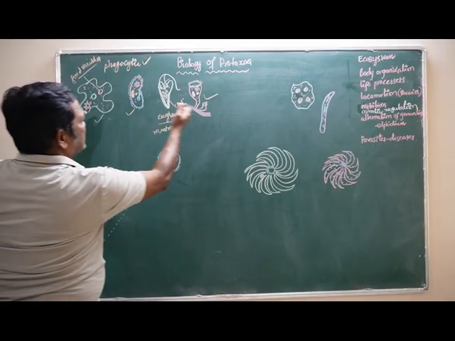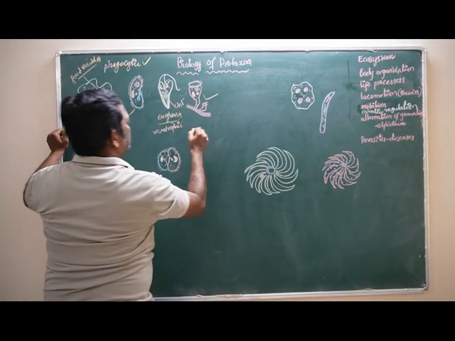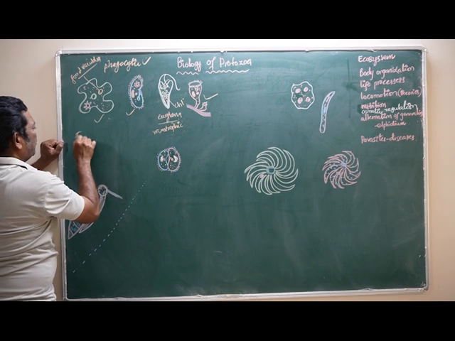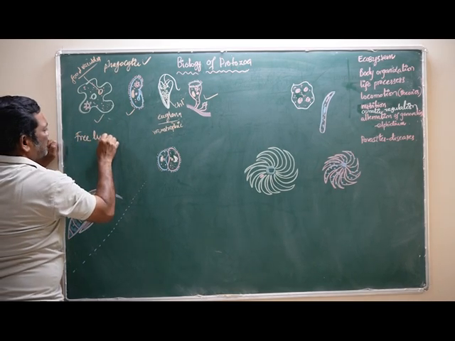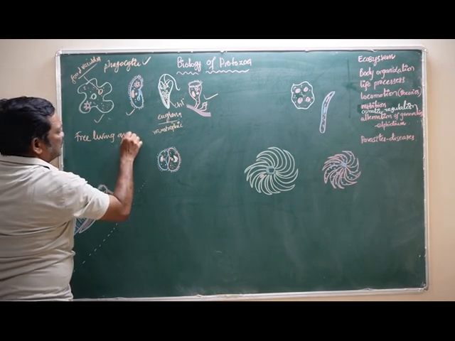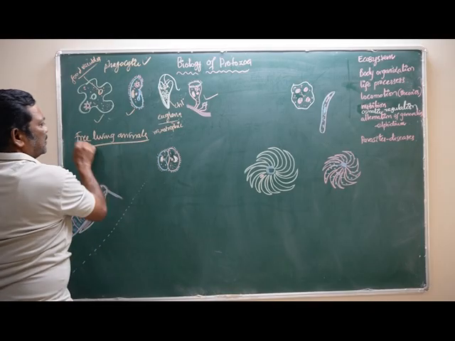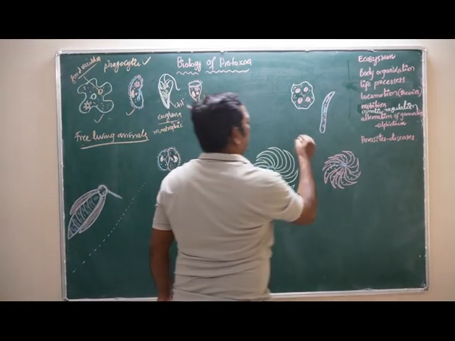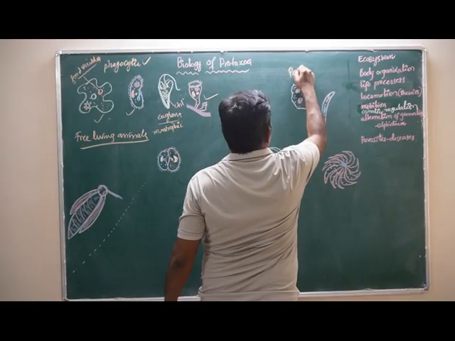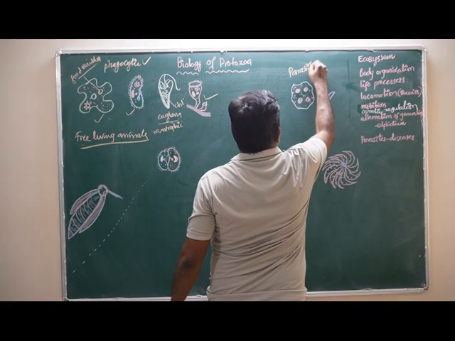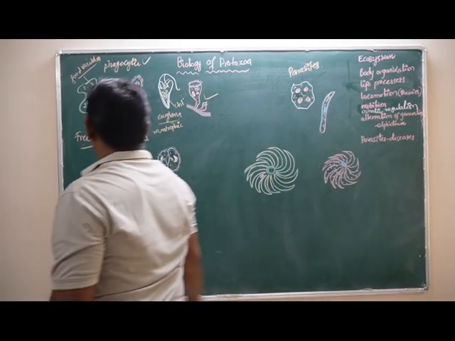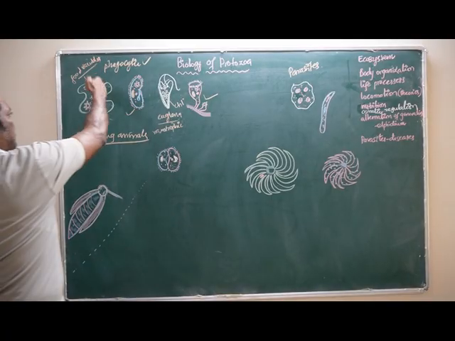Next one is in the life process, the circulatory system. What type of circulatory system is present in these animals? These I am writing here are free living animals. We are discussing the systems in free living animals, but these others are called the parasites. What type of systems are present in these parasites? In the free living animals, the digestion is taking place in the food vacuoles.